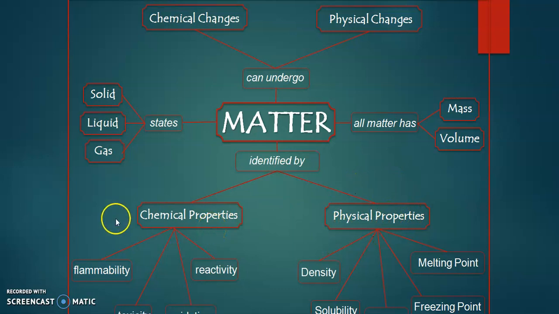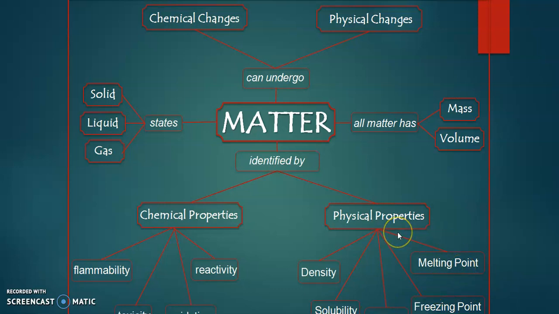In chemical properties, we study flammability, reactivity, toxicity and oxidation, which are properties based on the chemical. Now in physical properties, we have density and melting point of the solids, solubility, volume of the liquids and freezing point.